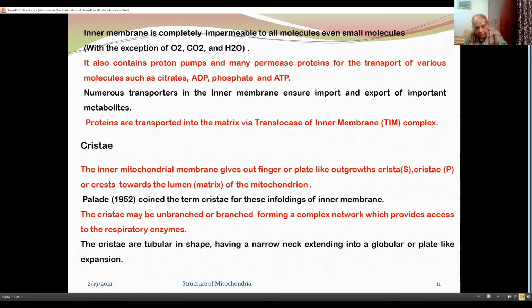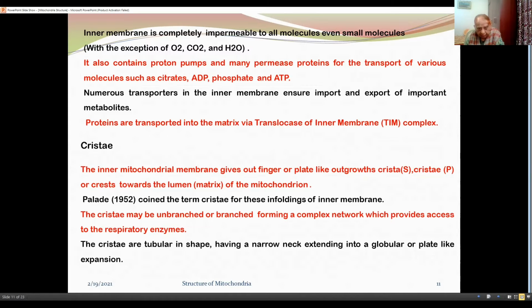Now about the cristae. The inner mitochondrial membrane gives out finger or plate-like outgrowths, crista singular, cristae plural, or crests, towards the lumen or matrix of mitochondria. Palade in 1952 coined the term cristae for these infoldings of inner membrane.